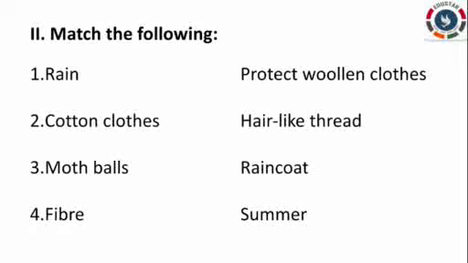First one, on the left side they have given rain, cotton clothes, smooth balls, fiber. On the right side they have given protect woolen clothes, hair like thread, raincoat and summer. First one, rain is matched with raincoat. Second one, cotton clothes we wear in summer. Smooth balls is used to protect woolen clothes. Fibers, it is like a hair like thread.